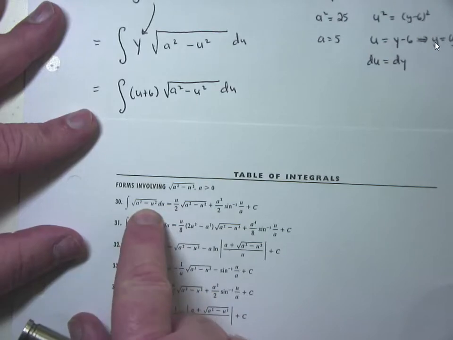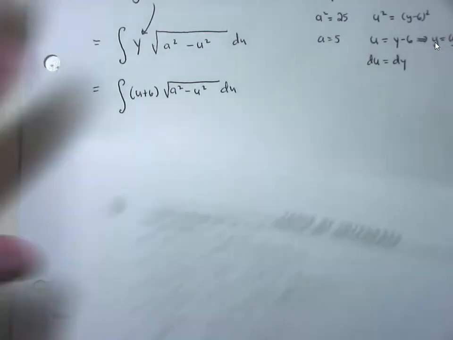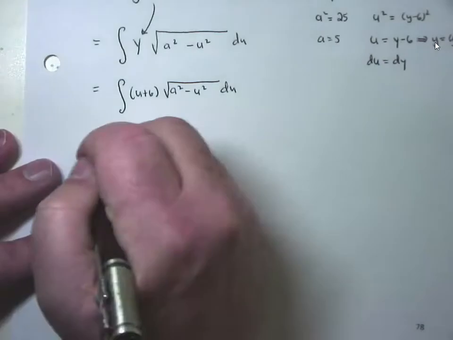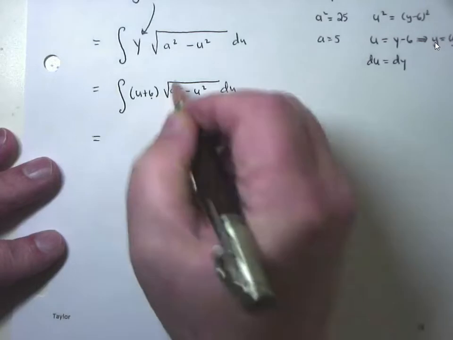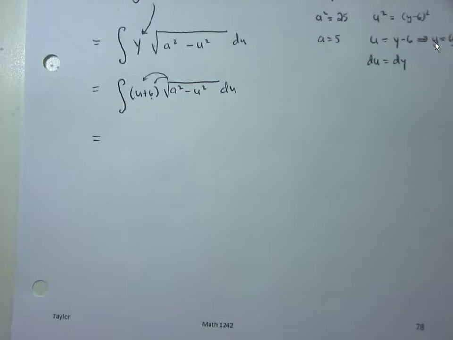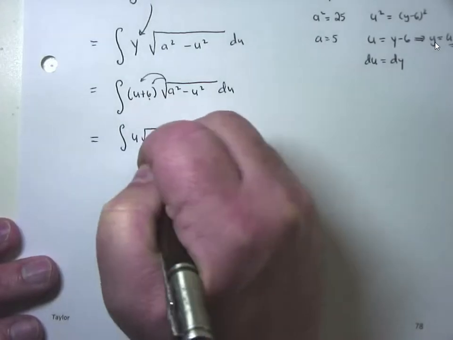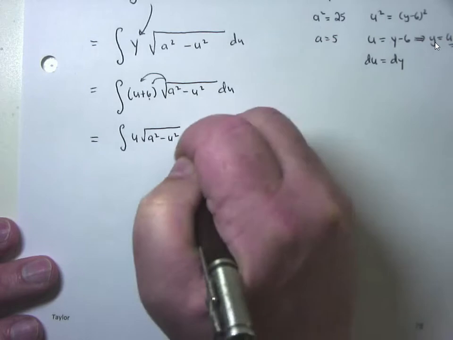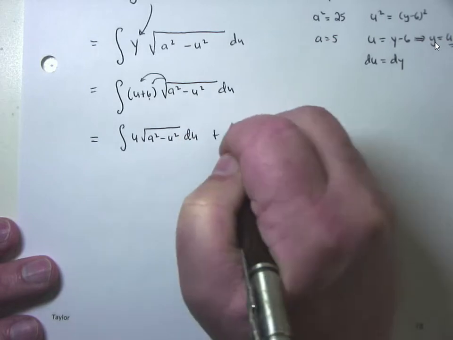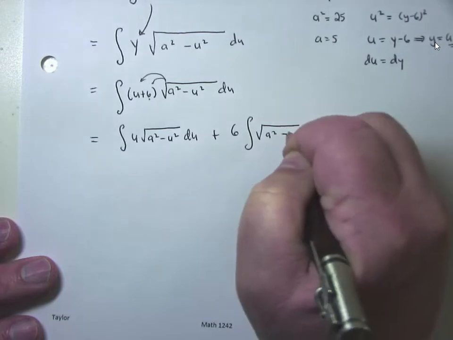Formula number 30. So here comes the trick I'm going to show you guys. The answer is formula number 30, but wait, let me show you. Because we don't have a constant, what I'm going to do here is distribute this square root of a squared minus u squared. And I'm sorry, but it's going to turn into two problems. It's going to turn into the integral of u times the square root of a squared minus u squared du plus 6 times the integral of the square root of a squared minus u squared du.